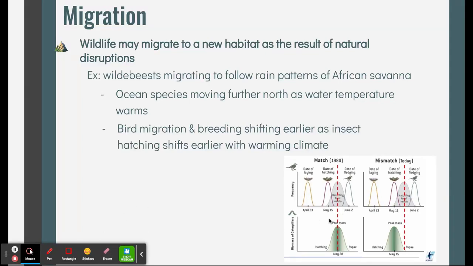Let me get rid of my picture for a second. By looking at 1980 versus today, and how it used to be the caterpillars were released here. Now they're hatching here. And so that's shifting what has to happen with the frequency of breeding.